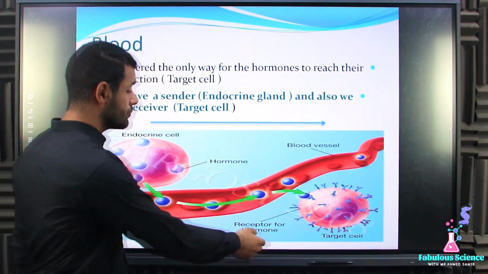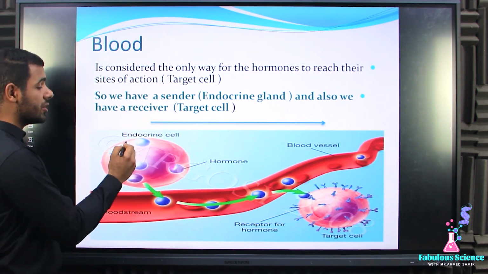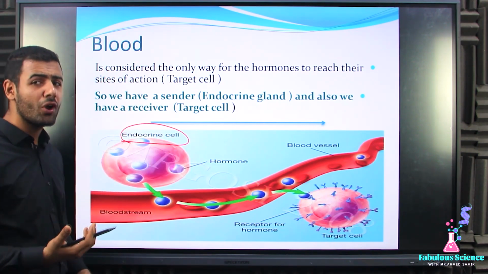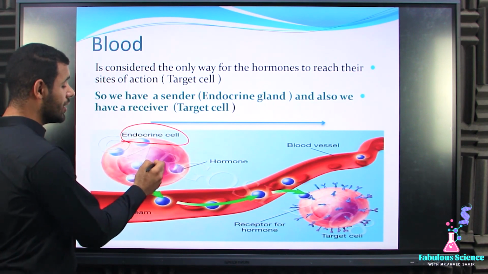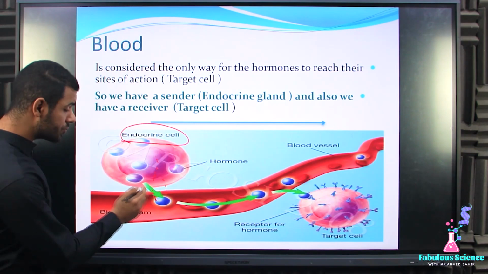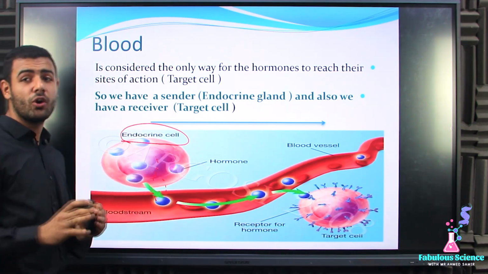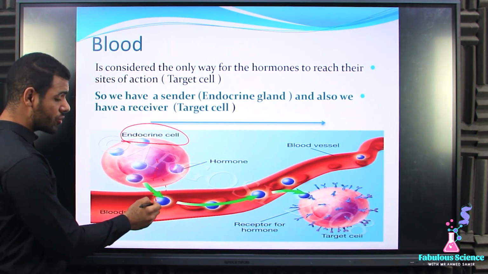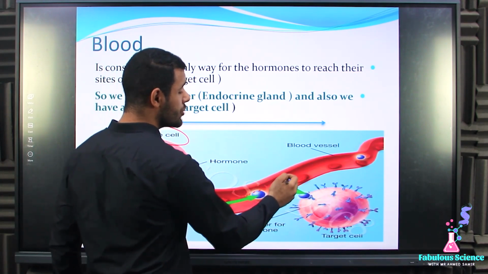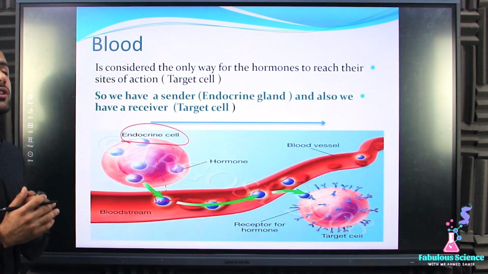Great. So now we can consider, as I said, we have the sender, and the sender here is the endocrine gland, which secretes the hormones. It will secrete its hormones directly in the blood. If you look here, you won't see any tube, so it will just spread its secretion inside the blood. And the hormones will travel with the blood, and when they travel with the blood, they will try to reach their sites of action or their target cell.